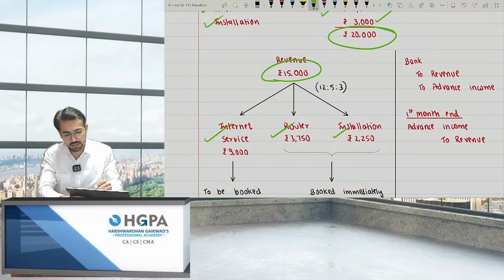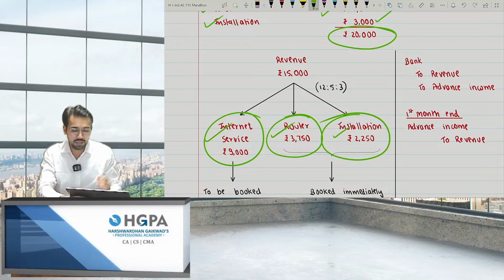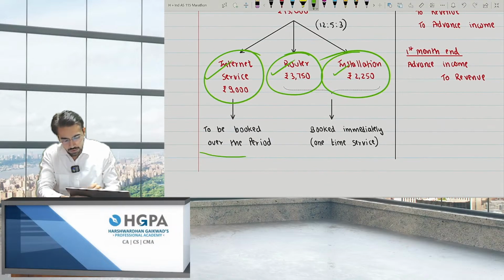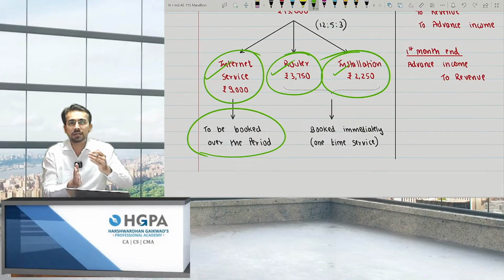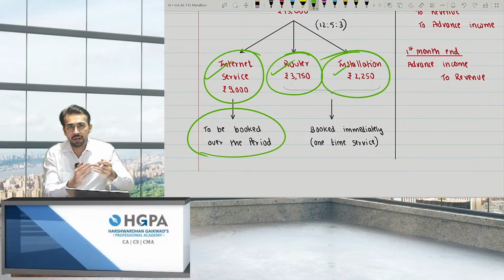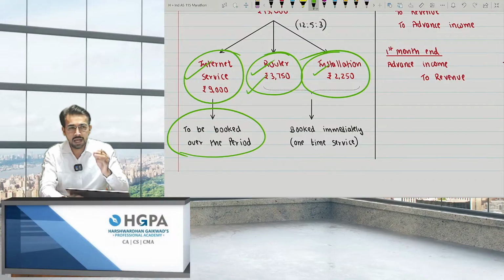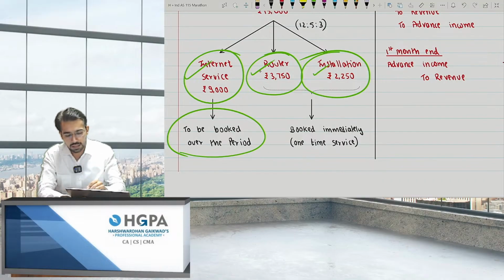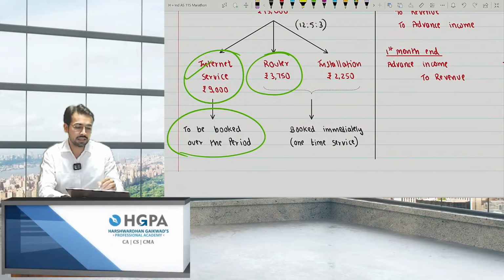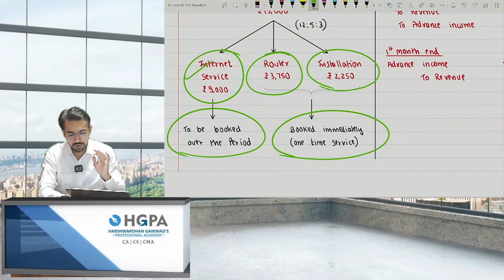Now, how will I recognize the income? See, I have already allocated it to three performance obligations, that is internet service, router, and installation. So how will I book? Obviously, the internet service is to be booked over the period. Why? Because I'm not providing internet service right now. I'll provide it over 1 year, every month, right? Next, router. Is it a one-time service? The answer is yes. I'll provide you the router, and that is it. So obviously, that income I'll book on the spot. And next, installation. Can I say it is again a one-time service? The answer is yes. Again, 2,250 will be booked immediately. So book immediately at one point of time, right?